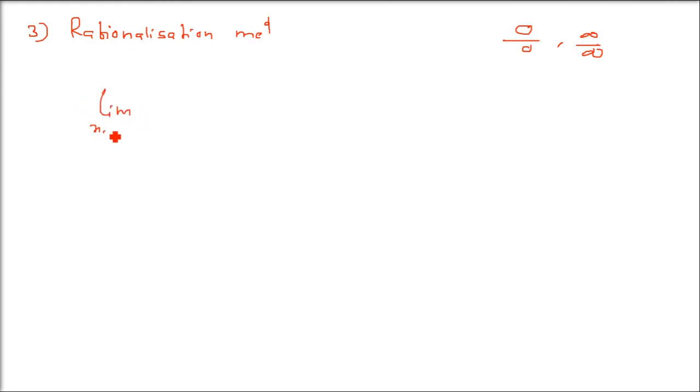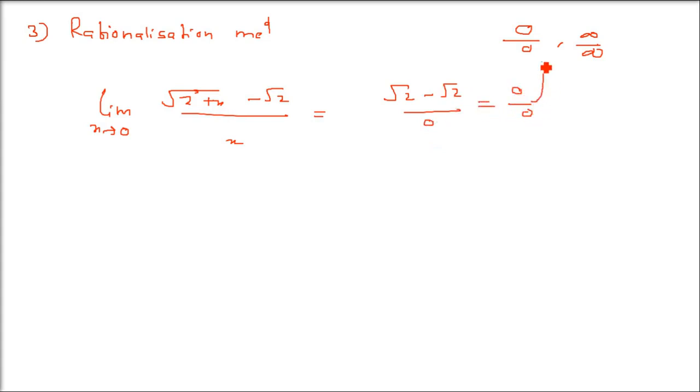This is limit x tends to 0, of root 2 plus x minus root 2, divided by x. So this x is tending to 0. If you put x as 0, you get root 2 minus root 2 by 0, and this is of course 0 by 0, which is what we don't want. So what do we do?